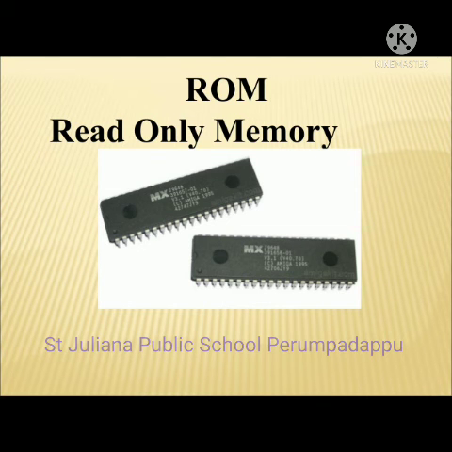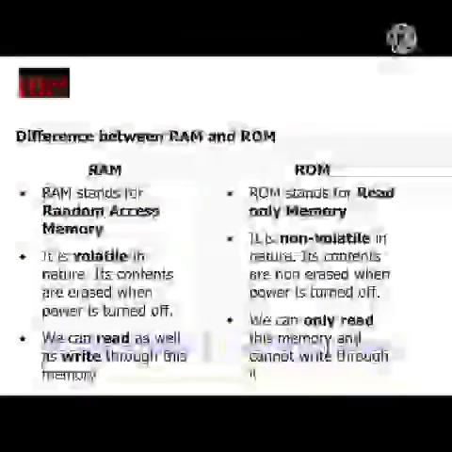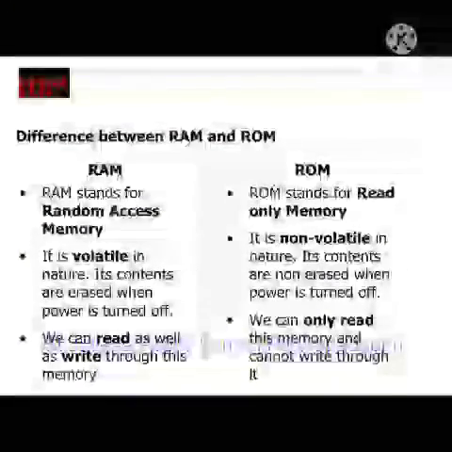Basically, ROM checks if all the parts are connected properly and then loads the operating system. Operating system means software that supports a computer's basic functions. Here the operating system manages computer hardware, software, etc. Now we will learn the difference between RAM and ROM.